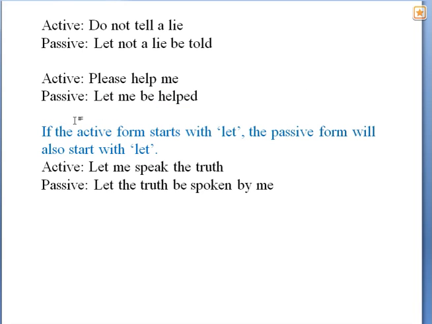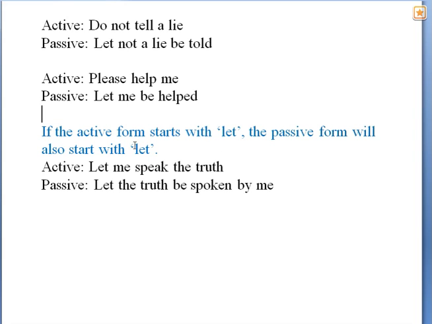Then if you find no subject in your sentence in the active voice, you may start the passive voice with let. You may also make it passive in other ways if you can. There are other ways also, but it depends on your own capacity. If you can turn the passive in other ways, then it will be okay.